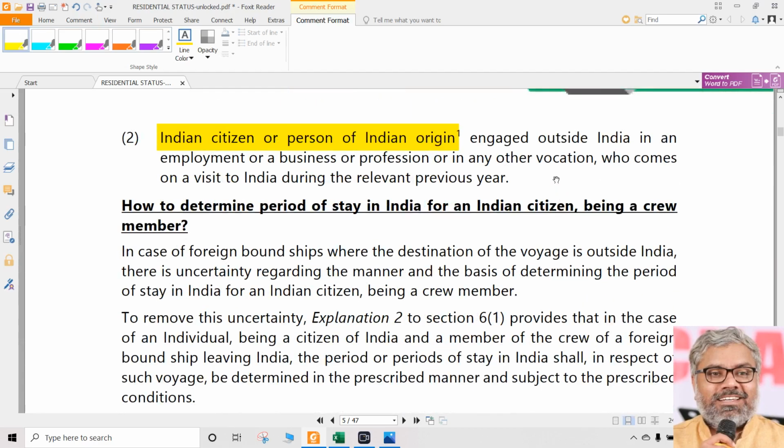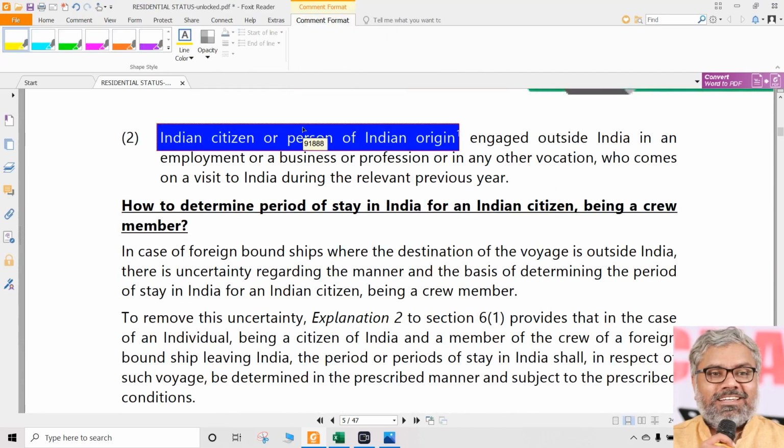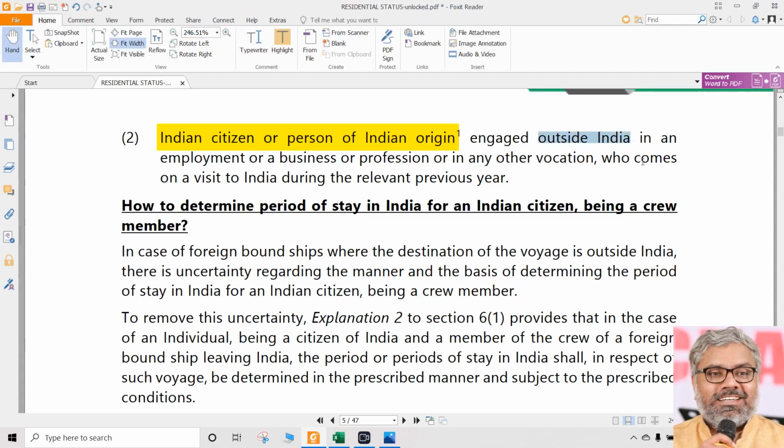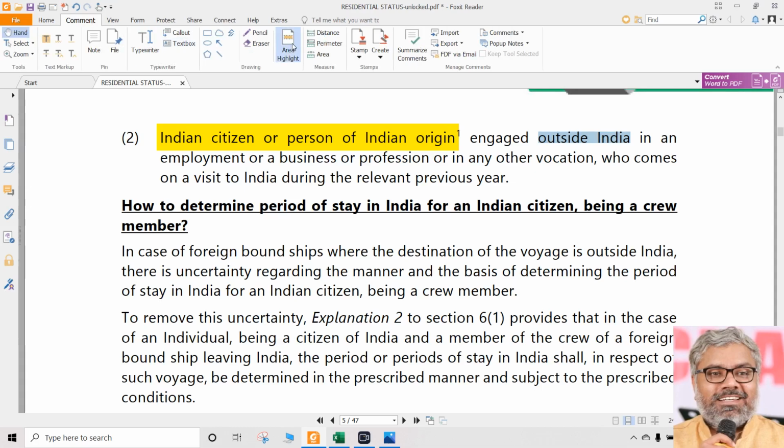Second category is different. Second category of persons are Indian citizens or persons of Indian origin. Normally they are outside India. Normally they are not in India. In general they are outside India, but what they are doing during the previous year, they are coming to India. They are coming to India on a visit. Once again, don't give your own imaginary meanings to visit.